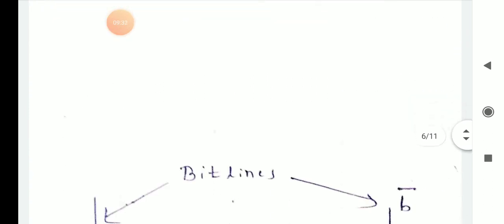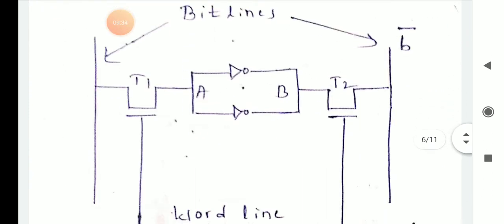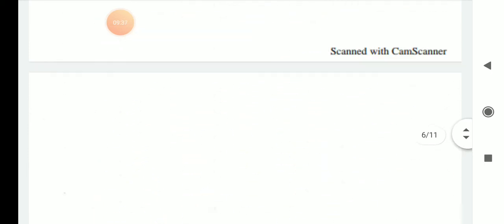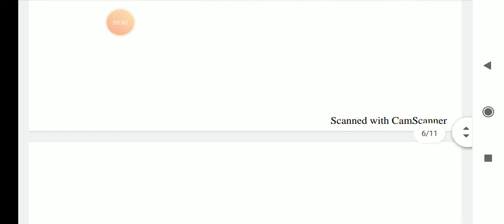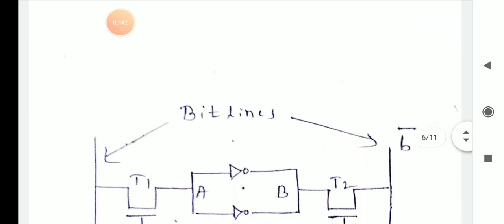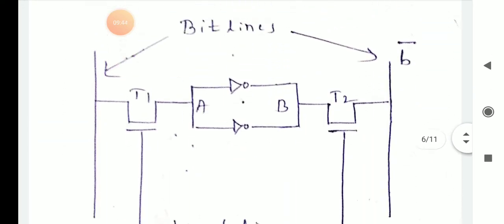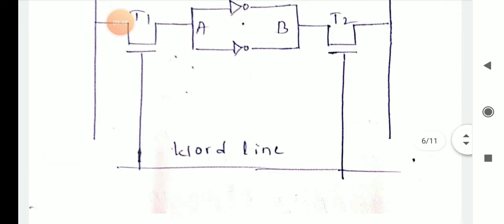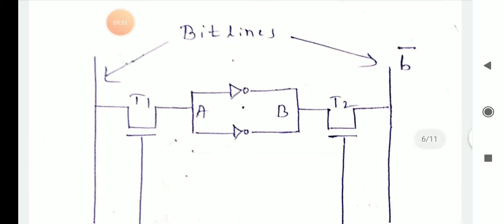Next point. This is the diagram of static RAM. It is a simple diagram. Here you are using bit lines, the word line, and B and B bar.